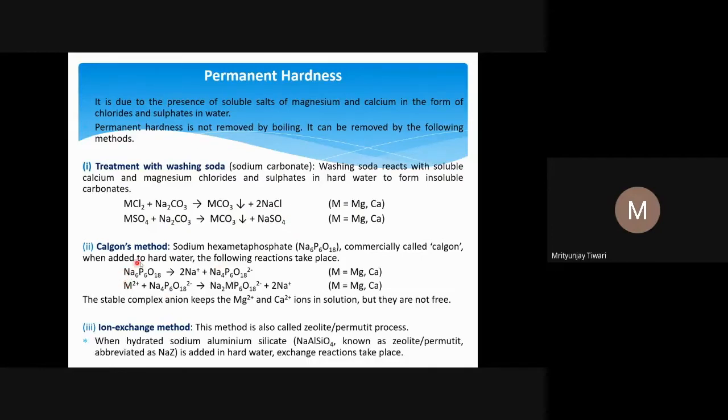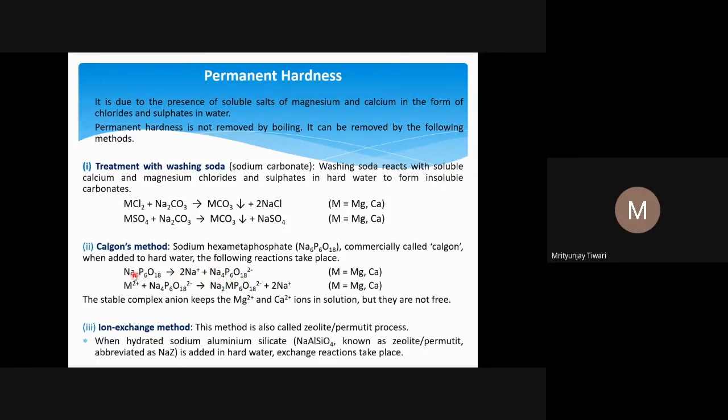Another method that is more common is Calgon's method. Commercially, sodium hexametaphosphate is called Calgon, its commercial name. The process to remove hardness from water using Calgon is called Calgon's method or Calgon's process. Calgon is sodium hexametaphosphate, Na6P6O18. The sodium hexametaphosphate ionizes and forms 2 Na+ ions, and correspondingly a negative charge will be there on Na4P6O18.